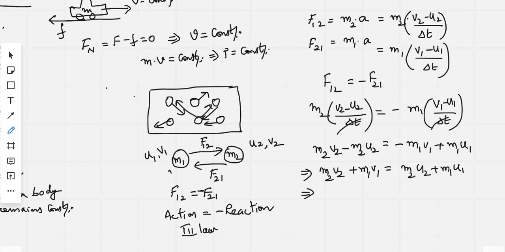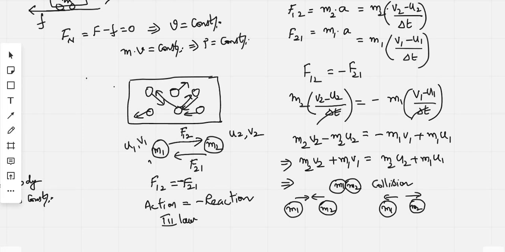Since the forces are acting on the two bodies, there might be the situation this way: m1 and m2 both are in contact this way, and this is what is called collision. So here two situations you can imagine. One is before collision, one is after collision. This is the diagram before collision, because before collision the bodies are approaching each other and then they collided. This is collision, they collided, and after that they separated this way. This is after collision.